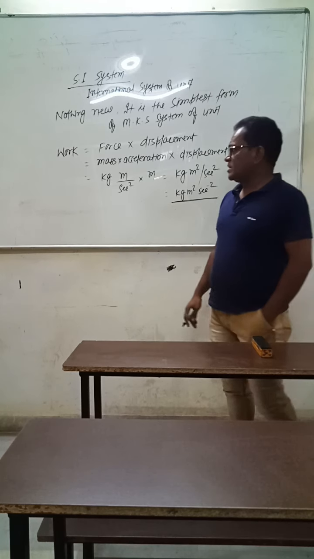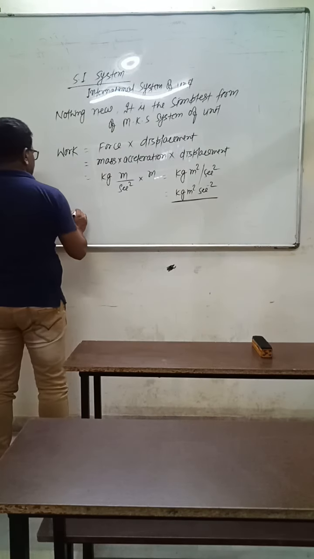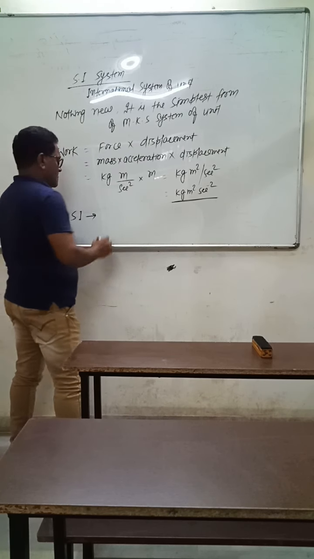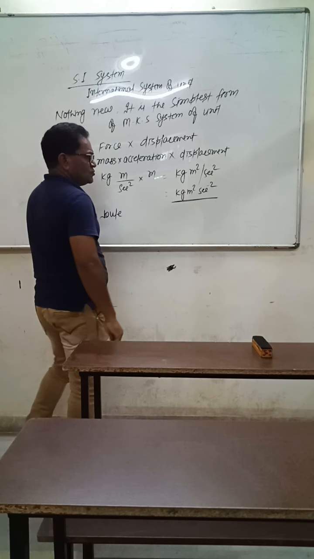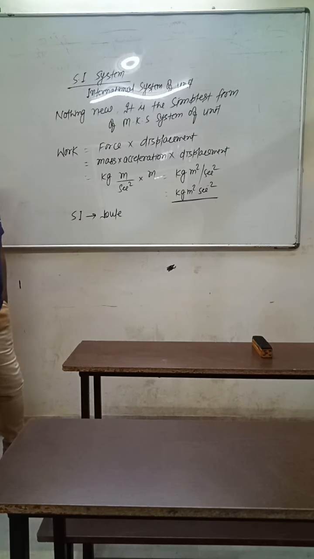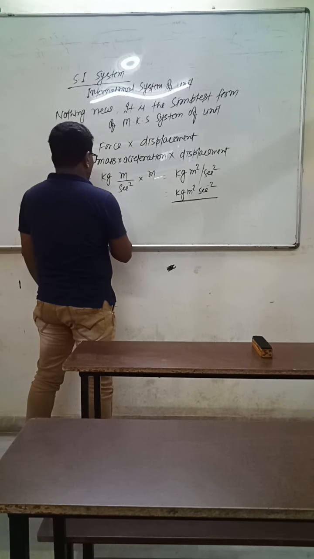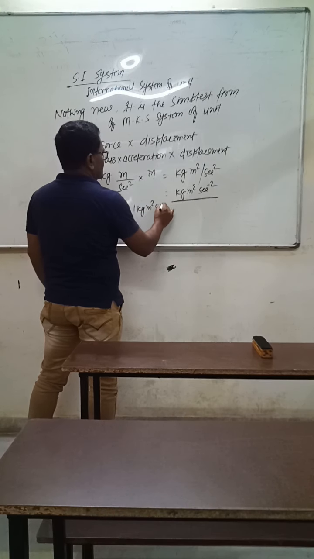Then what is the unit of work in the SI system? In the SI system, the unit of work is given as Joule. Joule was also a scientist who discovered work. So 1 Joule is equal to 1 kg meter square per second square.